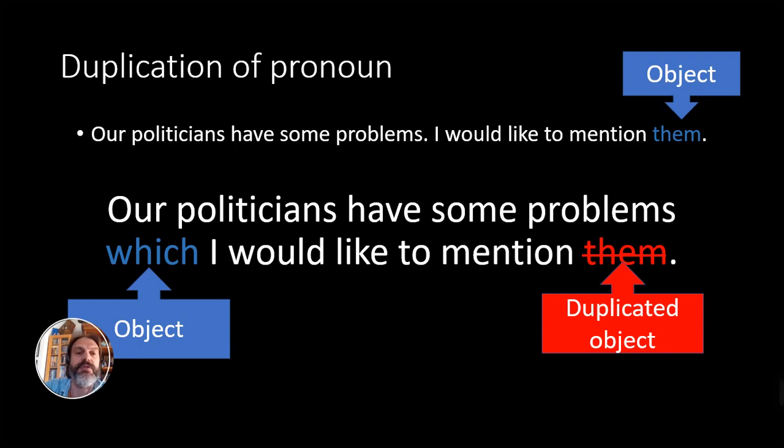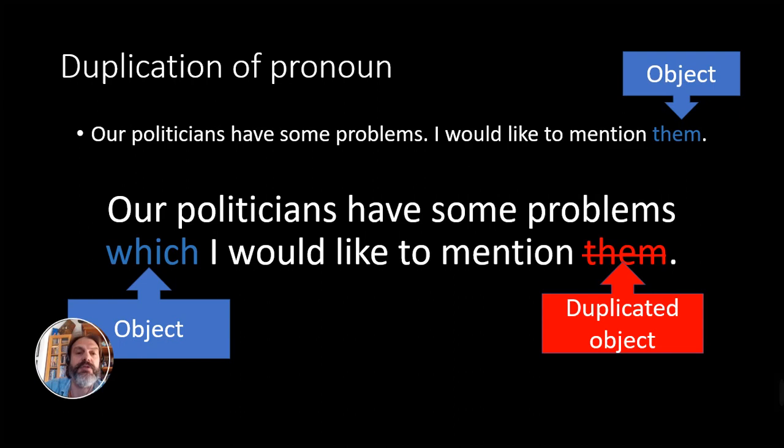Second typical problem, a problem with formality. Let's take these two sentences as an example. Nurses are the real heroes. Journalists should talk to them. And we are going to put them together using the pronoun who. And the sentence would be something like, nurses are the real heroes to who journalists should talk.